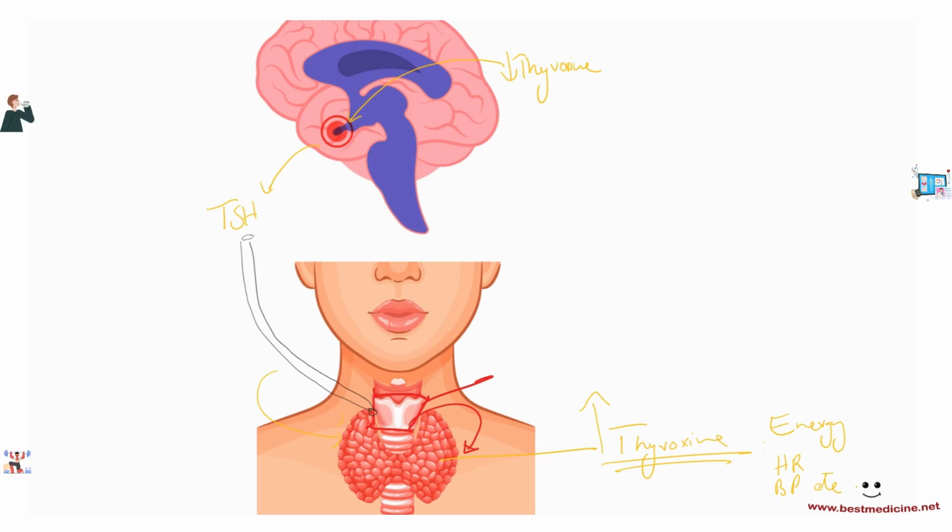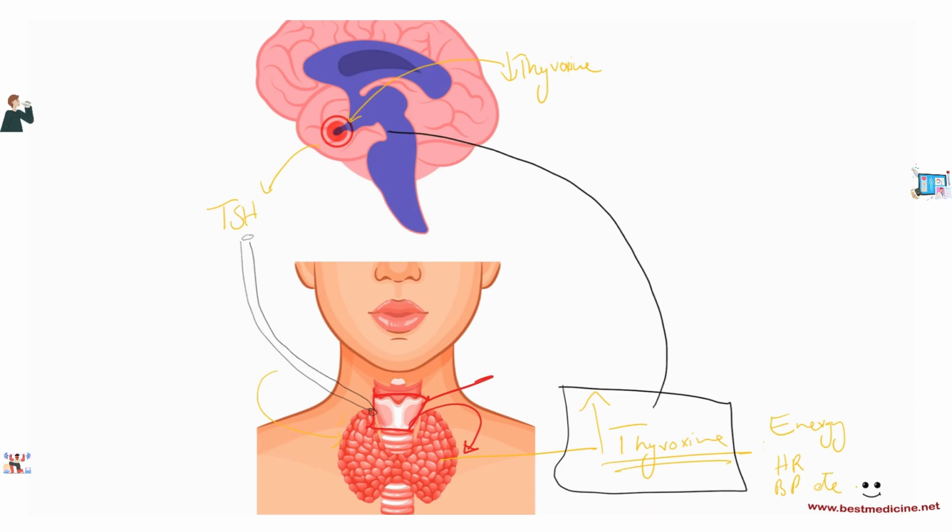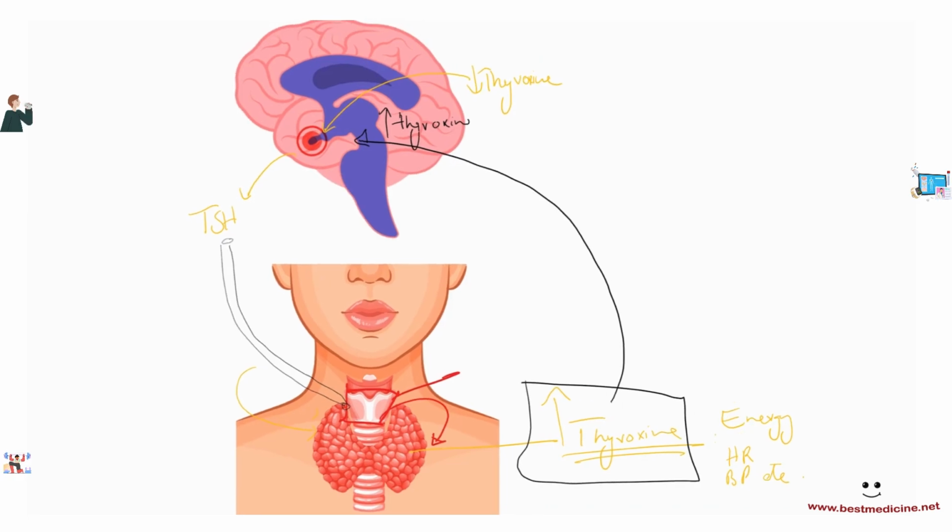Now, on top of this, as thyroxine level increases, that's going to go to the brain, and that's going to give negative feedback to the brain. It's going to say, okay, there's enough of me now, enough thyroxine, so maybe we can stop making TSH. So the brain obliges and says, okay, there's enough thyroxine, we've got to decrease the amount of TSH that we're making, eventually decreasing thyroxine production. So that is the negative feedback loop, and that is quite high yield. They like to test you on this in the AQA exams. So I hope you guys are now very familiar with this.